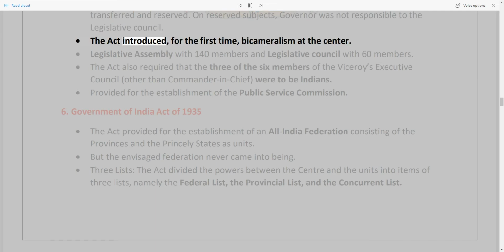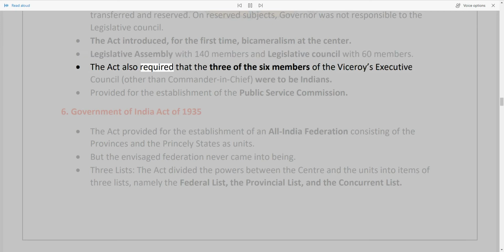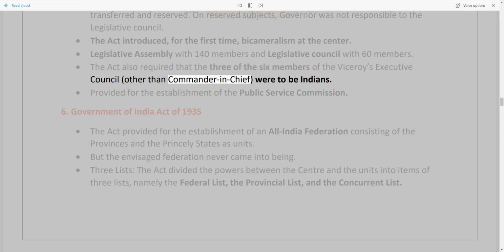The Act introduced, for the first time, bicameralism at the centre: Legislative Assembly with 140 members and Legislative Council with 60 members. The Act also required that 3 of the 6 members of the Viceroy's Executive Council, other than the Commander-in-Chief, were to be Indians. It provided for the establishment of the Public Service Commission.